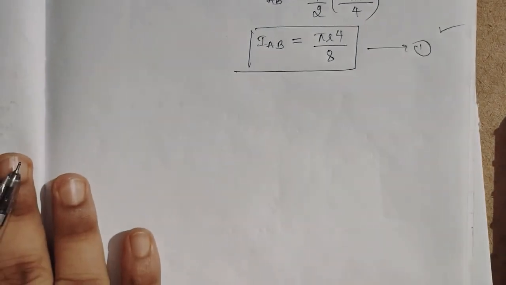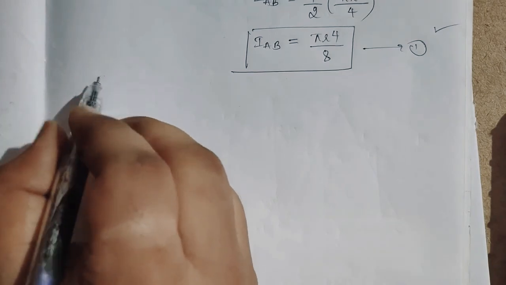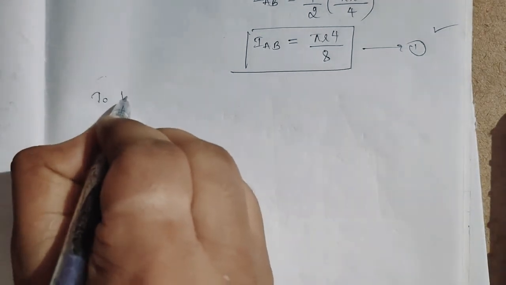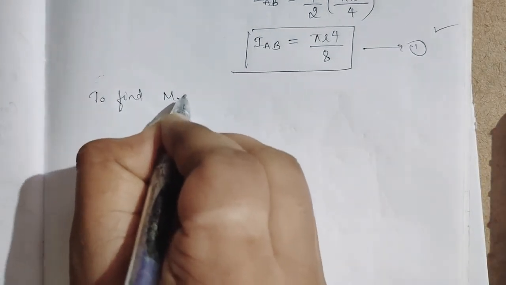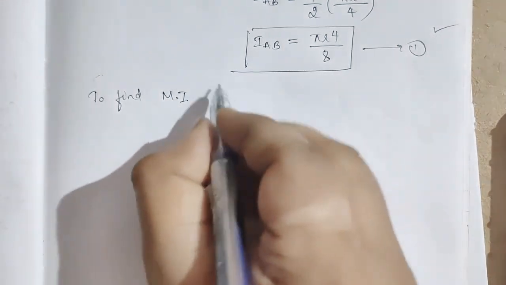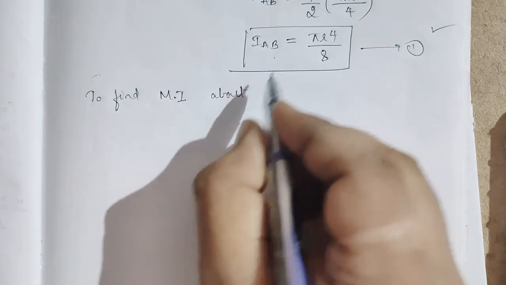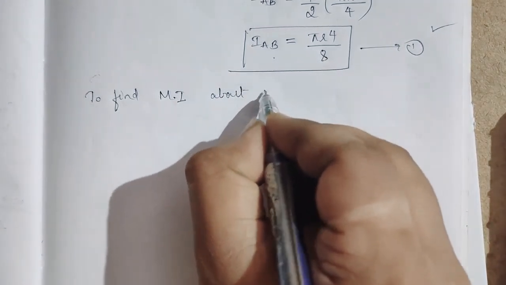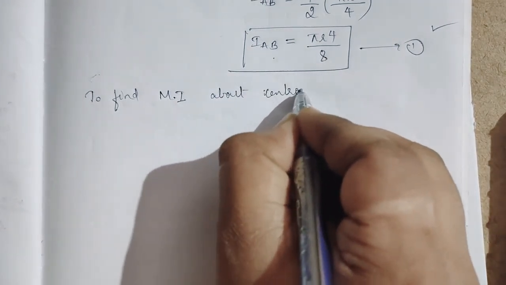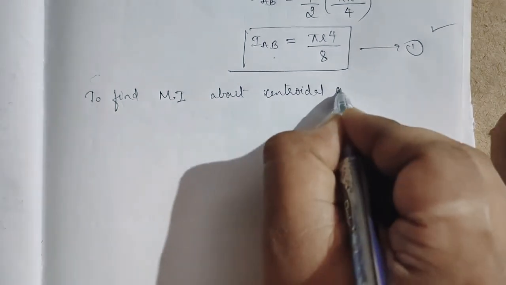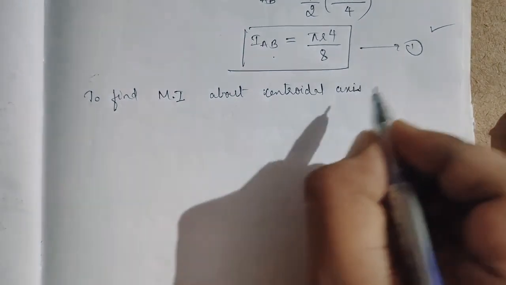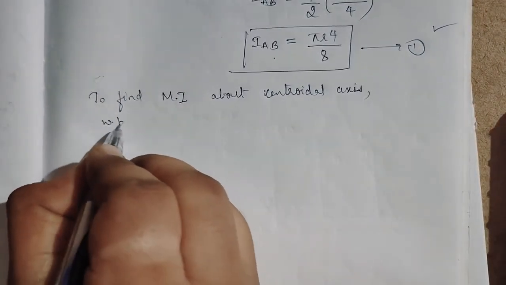I'll show you how. So what do we have to find? We have to find the moment of inertia about the centroidal axis, since this is about the diameter.